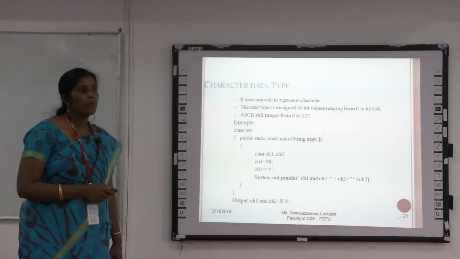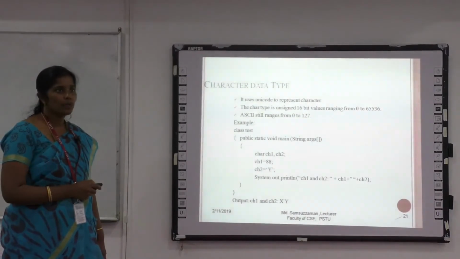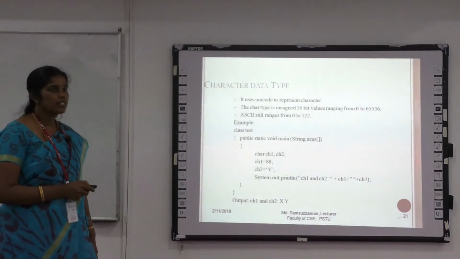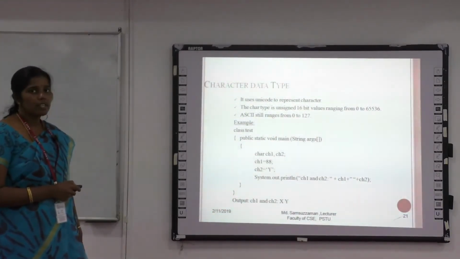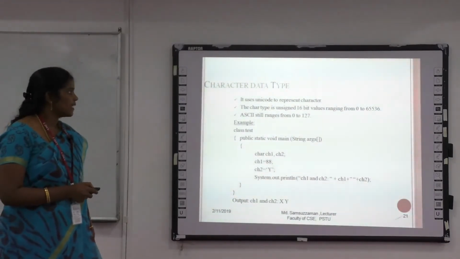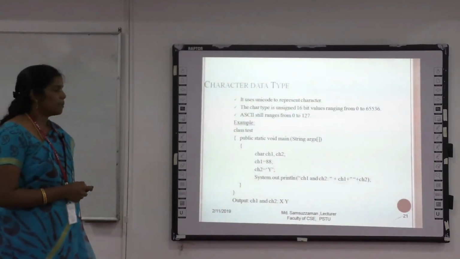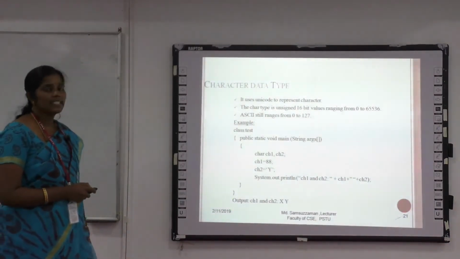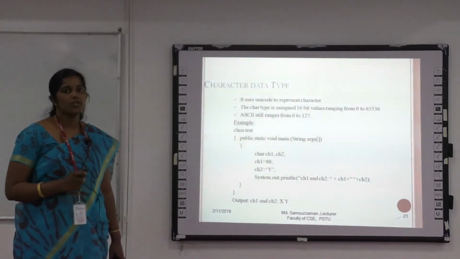Here there is a sample program with a class named Test, which is specified by the user. Then they open the bracket and write public static void main with a String argument. The main function is declared with public. The main function doesn't need any object, so it is declared static. The String argument represents an array of objects. Then you open the bracket. Here the variables ch1 and ch2 are declared with the character data type.